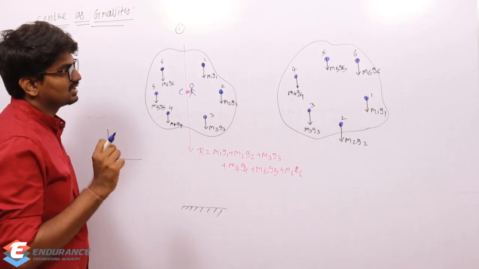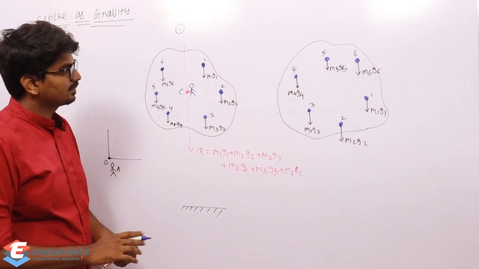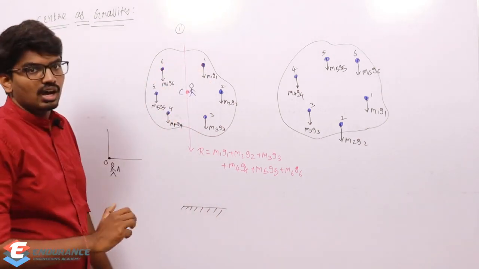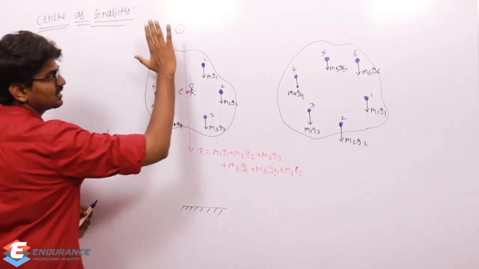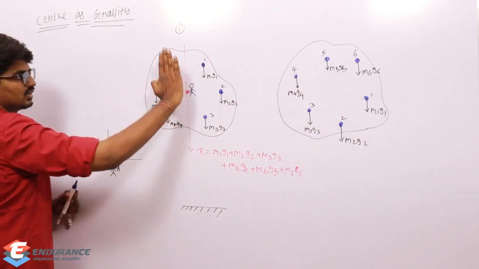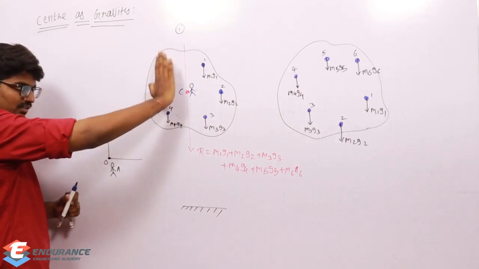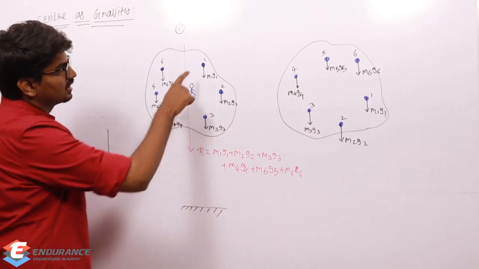Now listen carefully. What I'm doing is just rotating this, simply by 90 degrees. Initially it was like this, and I'm just rotating like this. If I rotate it by 90 degrees, I get this.